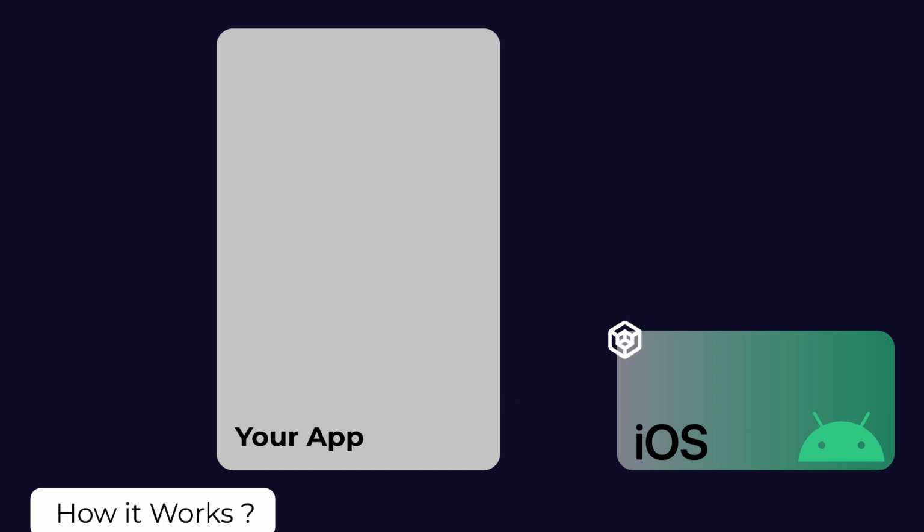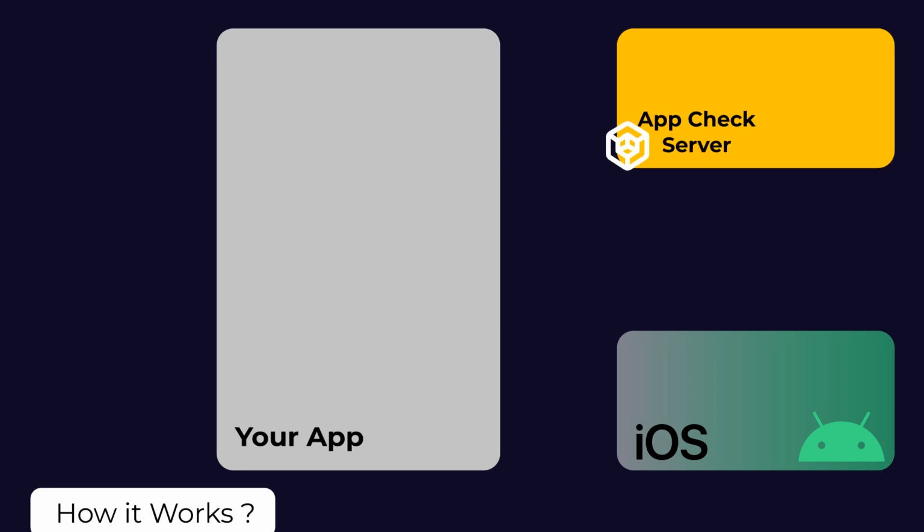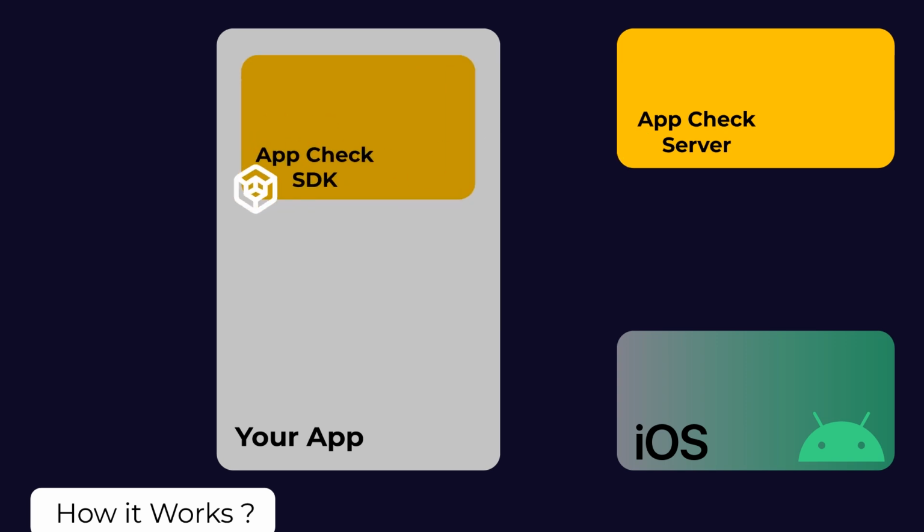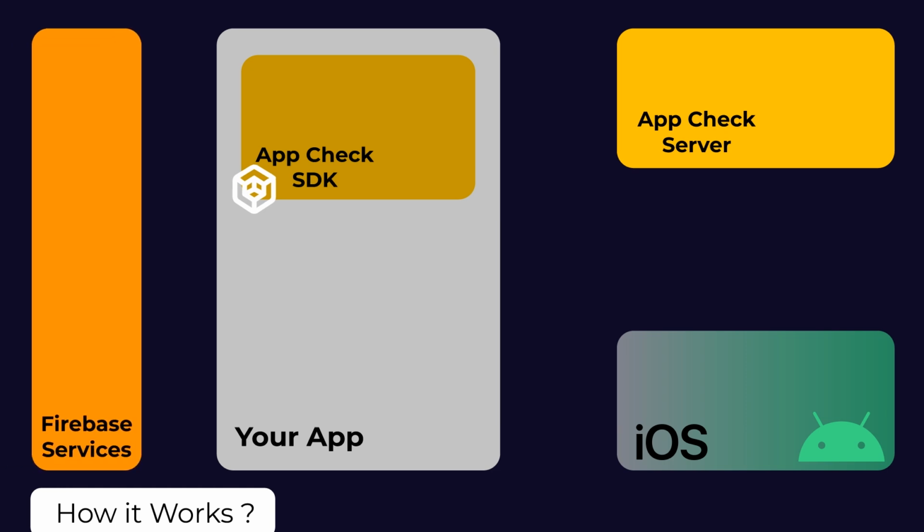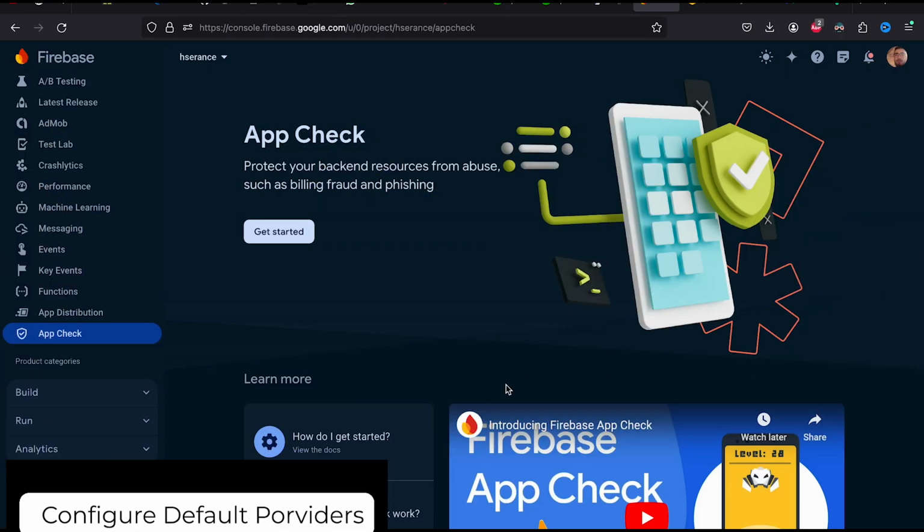App Check relies on the on-device attestation providers on both Android and iOS. That gives us the device token for your app, asserting that the device running the app is legit. After getting the token, it sends it to the App Check server, which validates it against your app configurations in the Firebase console. After the validation, it sends it back to your app where the App Check SDK caches it for future use for any future call to your Firebase services like Firestore or Storage or callable cloud functions.